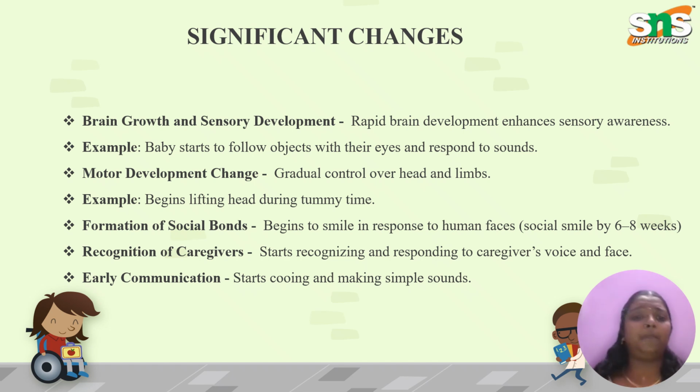For example, a baby starts to follow objects with their eyes. If we are showing some toys, the baby will move the eyes wherever the toy is going, automatically rotating their eyes, following the toy.